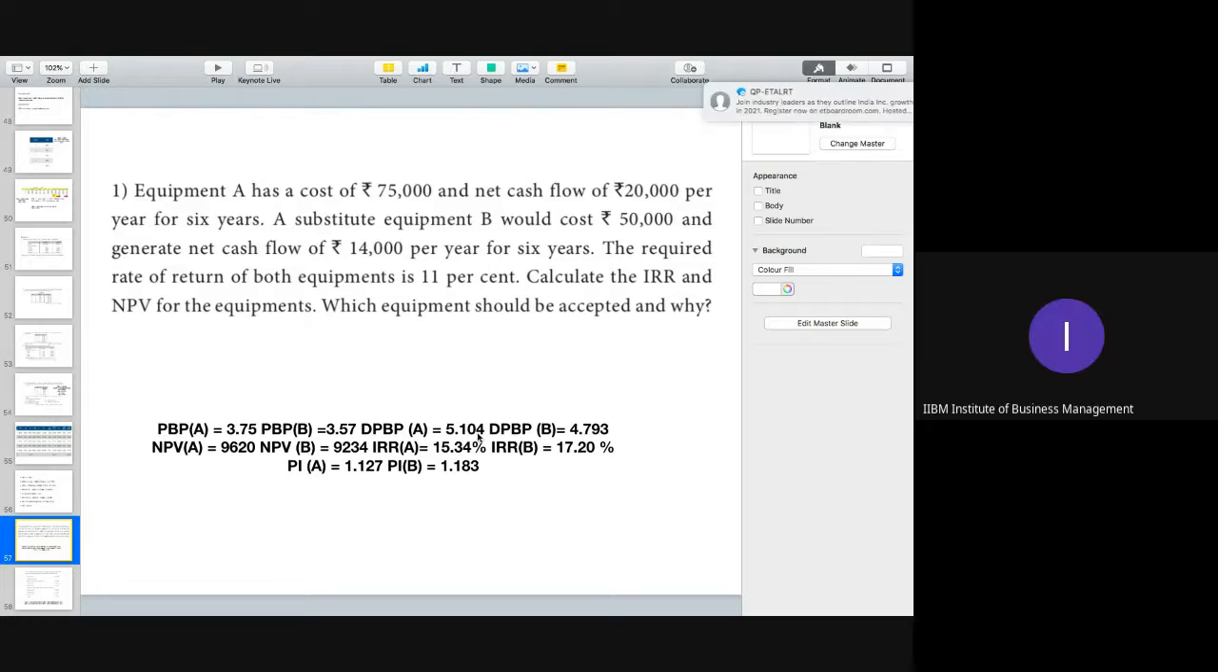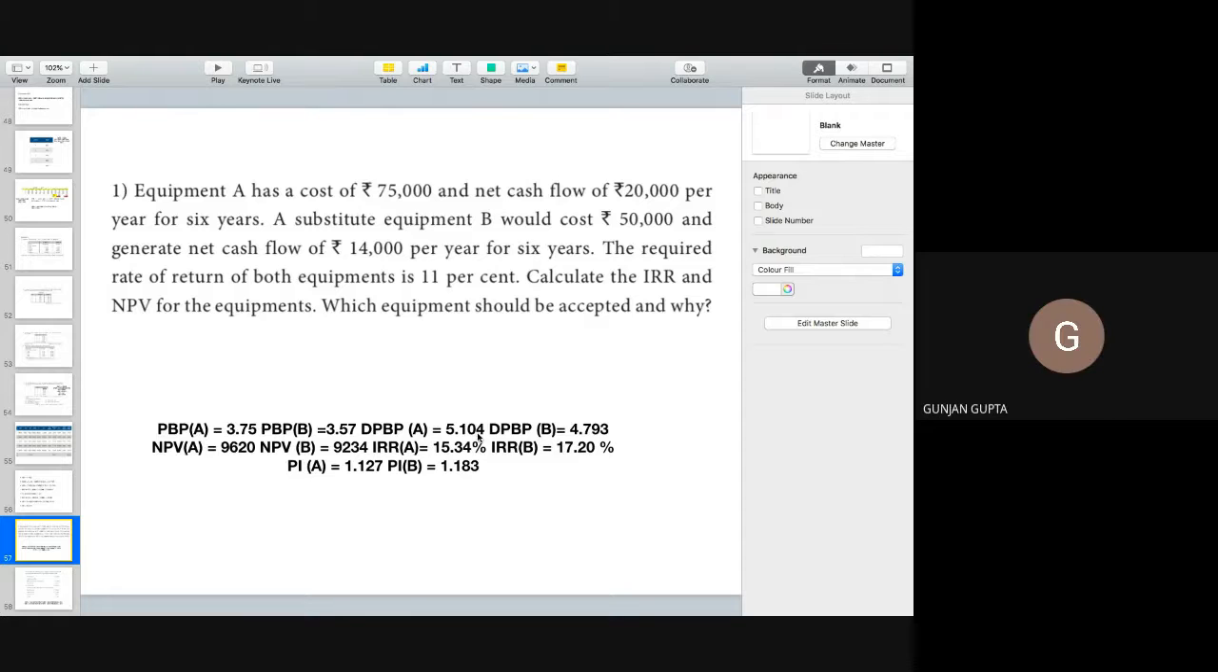Equipment A has a cost of 75,000 and net cash flow of 20,000 per year for 6 years. Okay. So 20,000 for 6 years. Let me solve this. Okay, so the factor at 10%, right? No, 11%. 0.901, 0.812, 1 divided by 1.11.